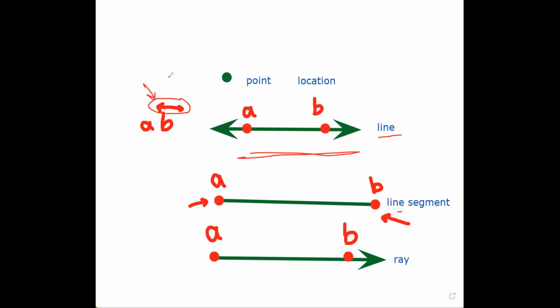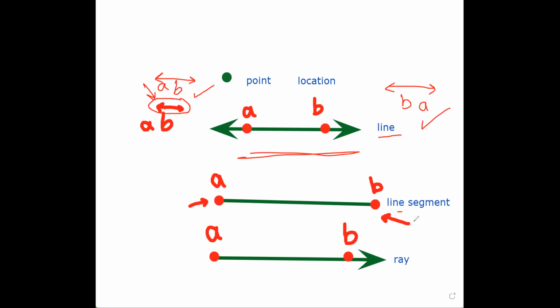Can I start it from B to A? Yes, sure. You can say the line BA. This is correct, and this is also correct.